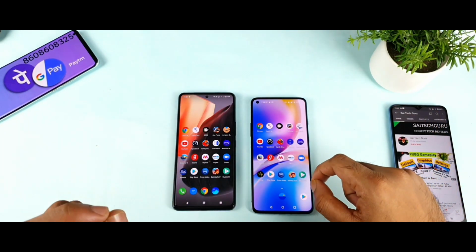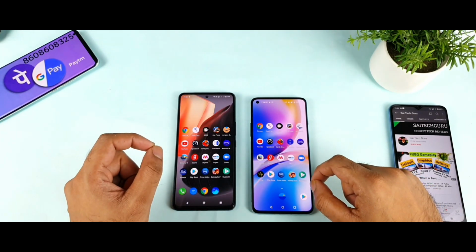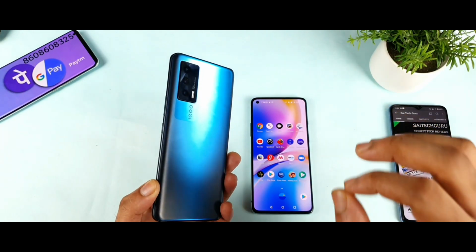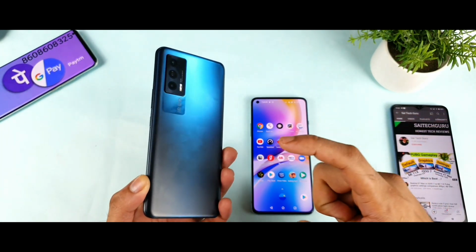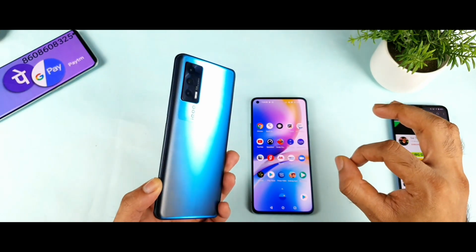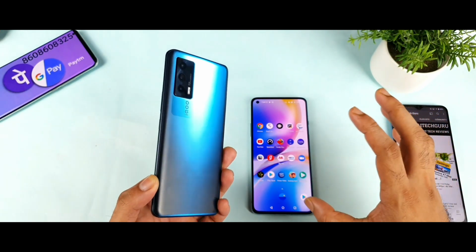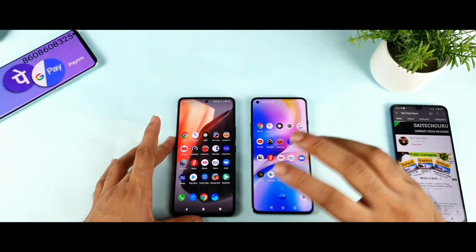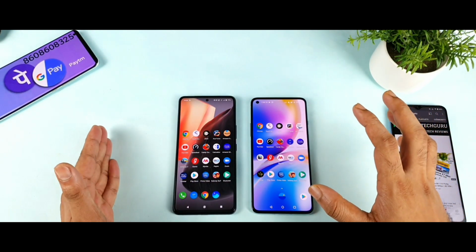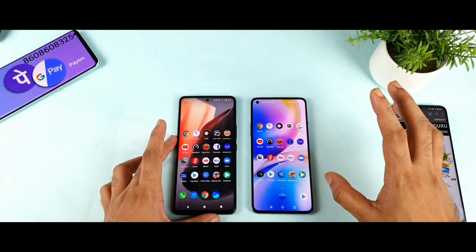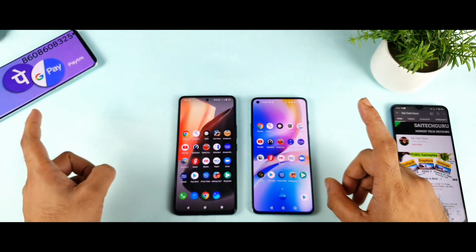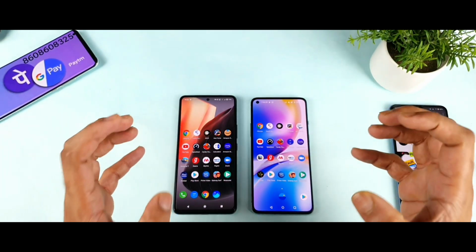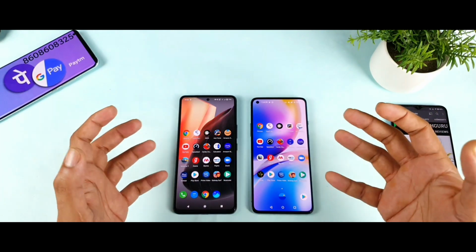And one more thing, I'm not using any external RAM in the iQOO 7 device, because I do feel the external RAM is kind of a gimmick. Even with external RAM turned off, this phone did open 46 applications. So at this point, I thought the external RAM is not that helpful at all, because this phone can handle anything, with or without external RAM. That's the one thing I thought, and I did not turn on external RAM. That's one video I'll try to do as another segment. So make sure to stay tuned for those videos, because I'll try to explain it to you live in front of the camera. Only then will you be able to understand and believe what I'm trying to say.